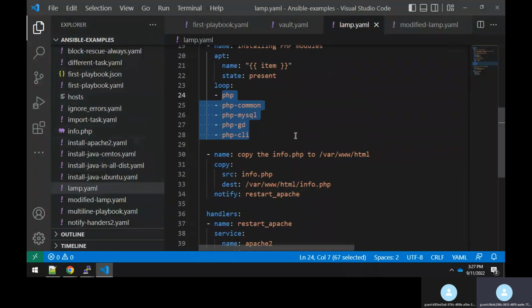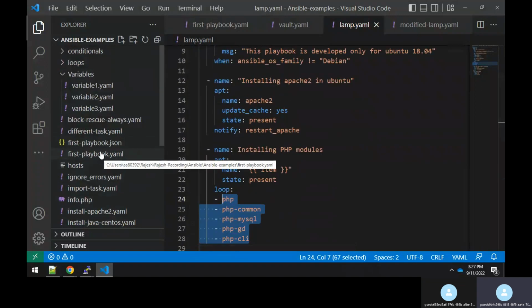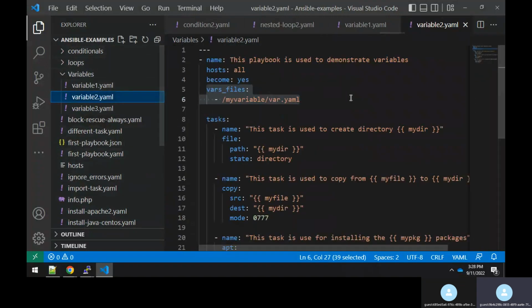It will not work because I have not shared the host file, the group vars and the host vars, right? Suppose assume that there are no changes in the host file. Assume that there are changes in the var files, or else assume that I have written a variable file itself like this. Like if you see, I have written under the slash var itself, I have given some var.yaml file. So this is what I have written, and this is what I'll be using in my lamp.pl.